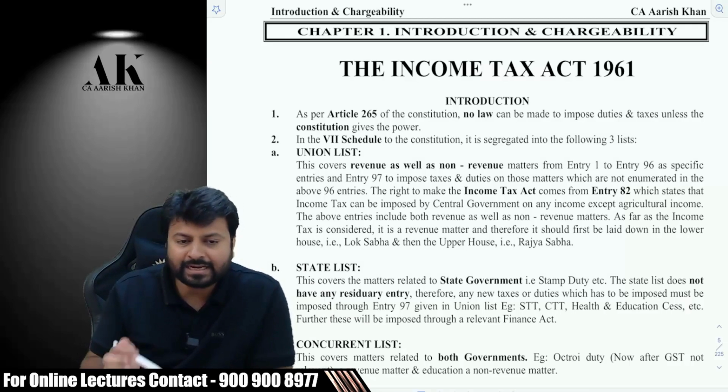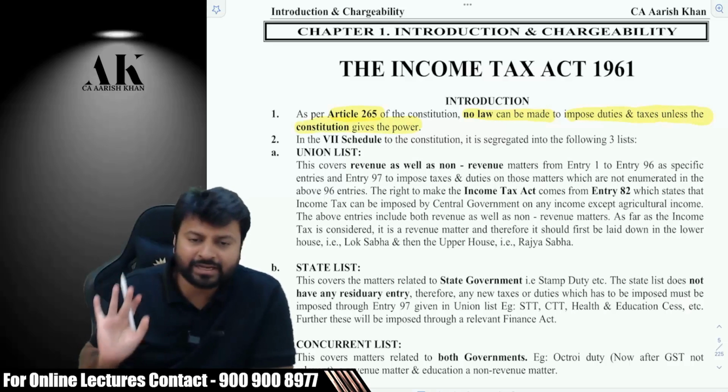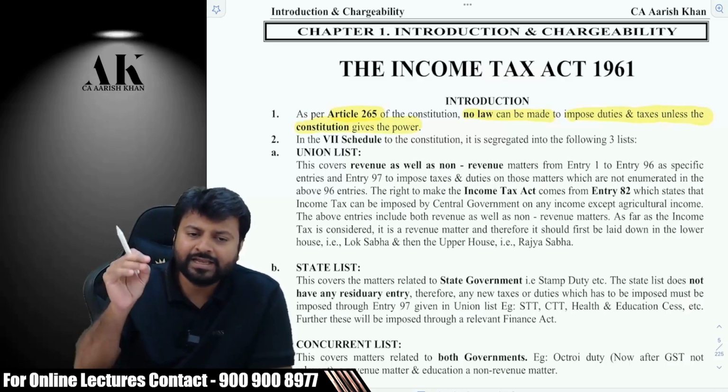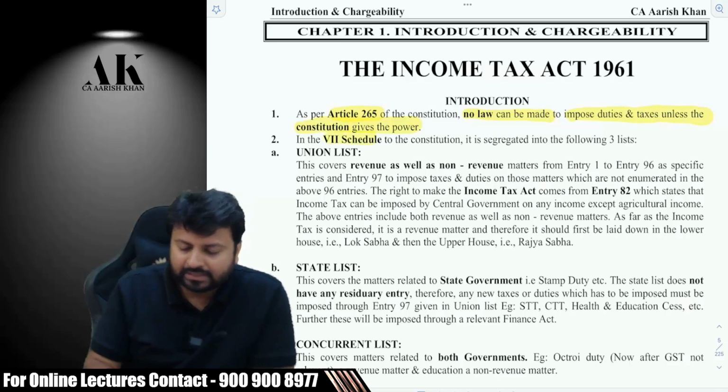So, the Income Tax Act 1961. I'm reading from here. Introduction. As per Article 265 of the Constitution, no law can be made to impose duties and taxes unless the Constitution gives the power. Correct? The Constitution has to give the power, then only can the law be made. The 7th Schedule to the Constitution is segregated into the following 3 lists.